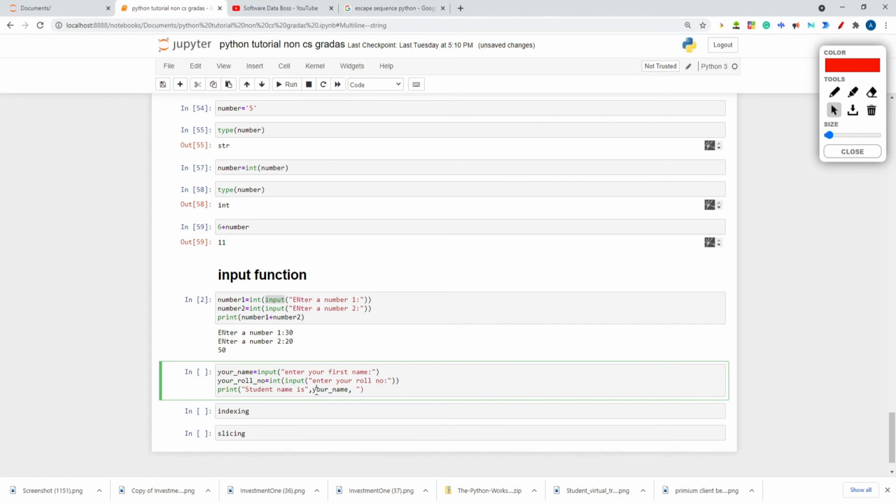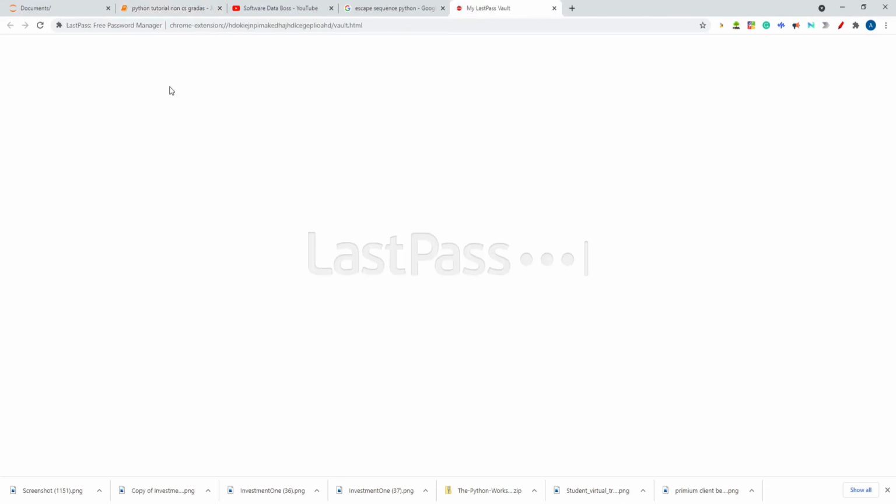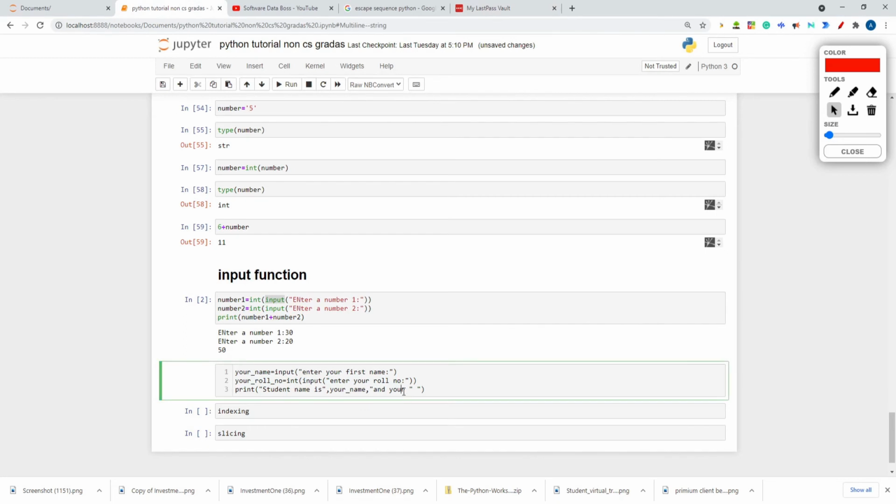This variable name, comma, we have already studied this. Now your name, and again I want to start a new string, and your roll number. This is the new string. Your name and your roll number. Again you give a comma over here, and you will start your roll number. That's the thing.